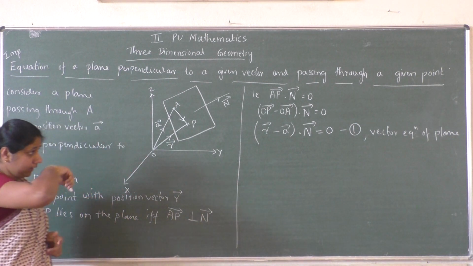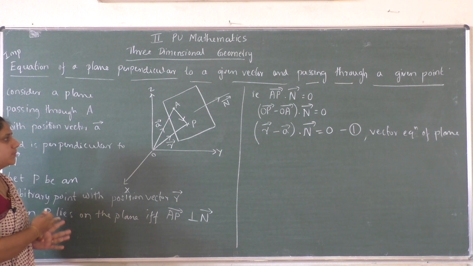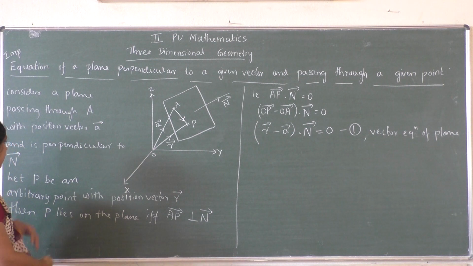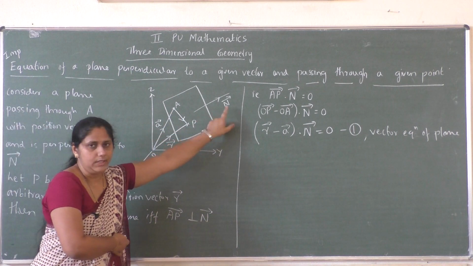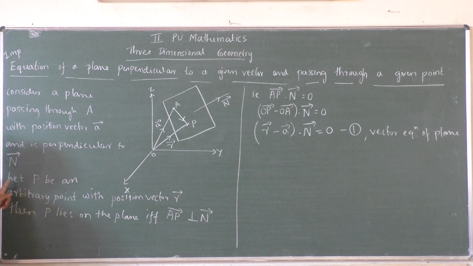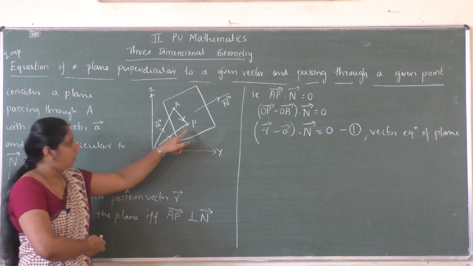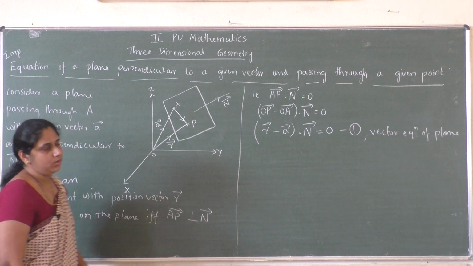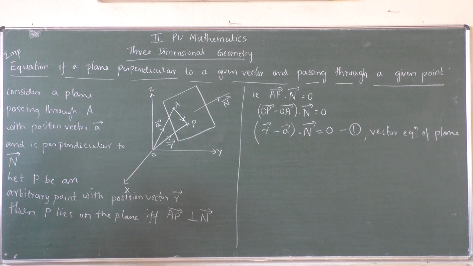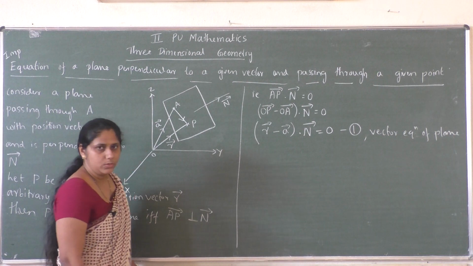So what you have to consider? A plane passing through a point A whose position vector is A vector and is perpendicular to a vector capital N vector. Now let P be an arbitrary point with the position vector R vector. Then the point P lies on the plane if and only if the vector AP is perpendicular to vector N. If any two vectors are perpendicular to each other, then their dot product equals 0.